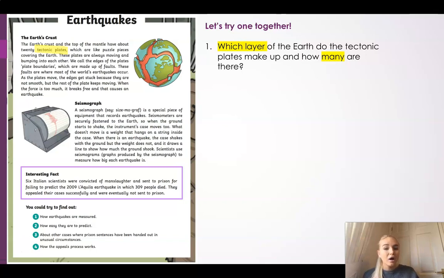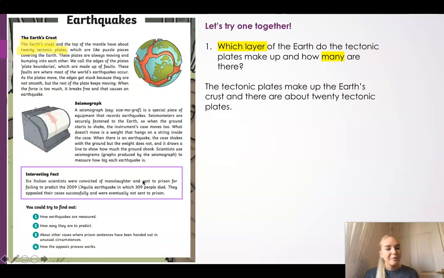And I can see not only that they're at the top of the mantle, but also I can see an amount here, 20 tectonic plates. So I can see the tectonic plates make up the Earth's crust, and that there are about 20 tectonic plates. So there I have found that the Earth's crust is the layer of the earth that the tectonic plates make up, and the top of the mantle too.